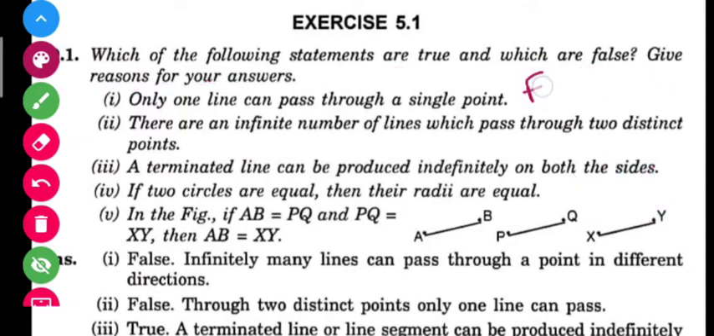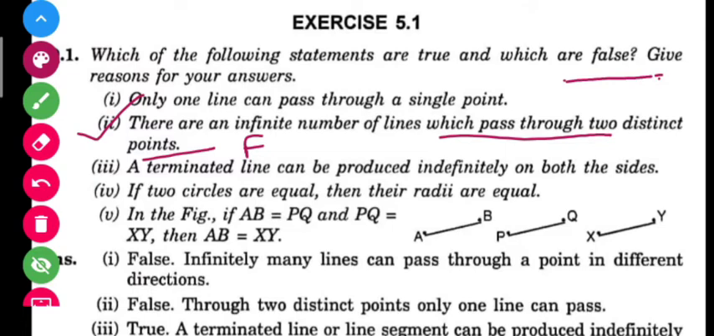Okay, now let's move to our second part. There are an infinite number of lines which can pass through two distinct points. Just remember, students, what I told you. If you have 2 points, how many lines can pass through them? There is only one unique line that can pass through them. So it is also false. And this is the axiom, the postulate that is given to you, that only one line can pass through two distinct points. So this is also a false statement.